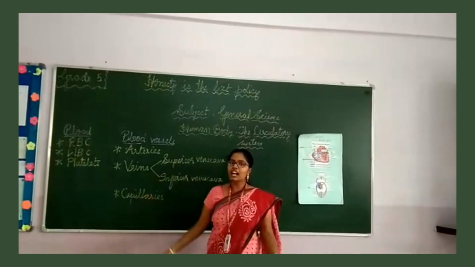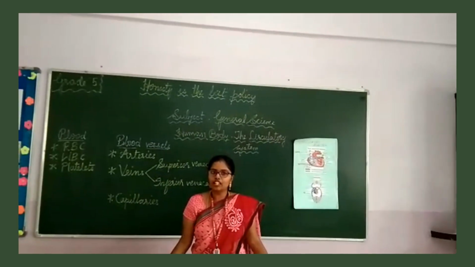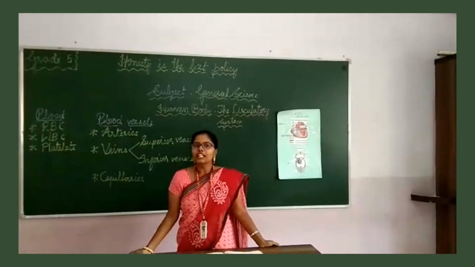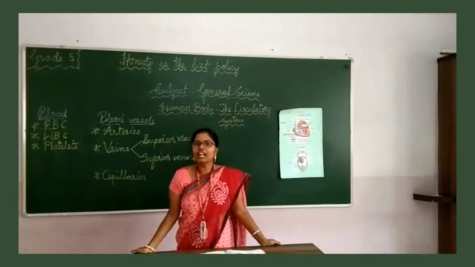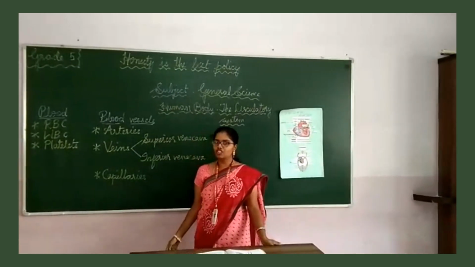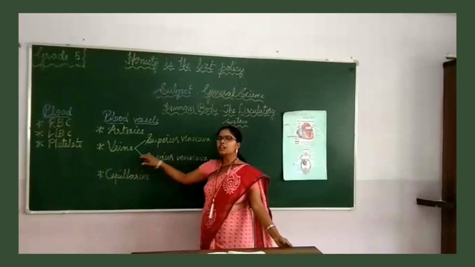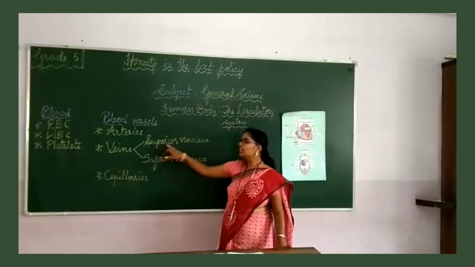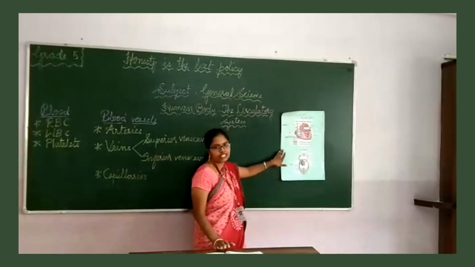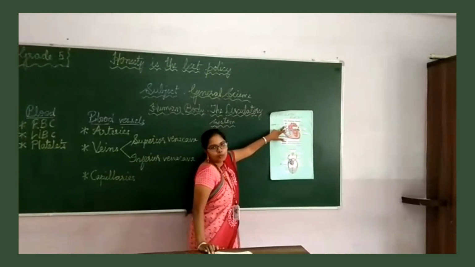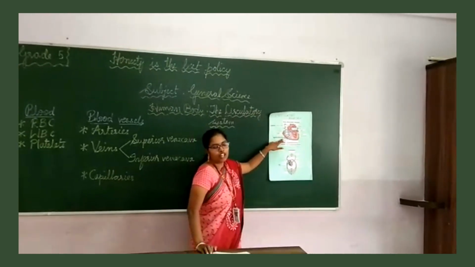Veins. Veins are blood vessels that carry the deoxygenated blood, or impure blood, from all parts of our body to the heart for purification and even to the lungs. Veins are mainly of two types: superior vena cava and the inferior vena cava. As you can see here, this is superior vena cava and this is the inferior vena cava.